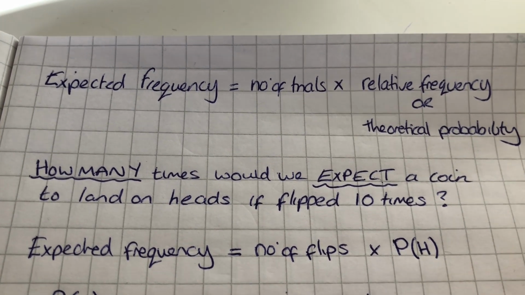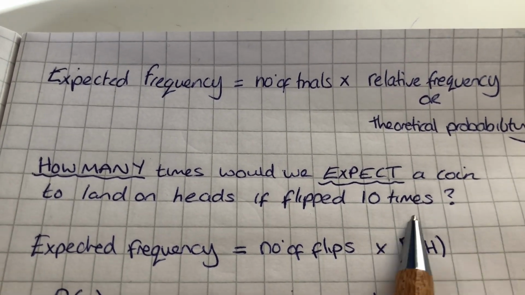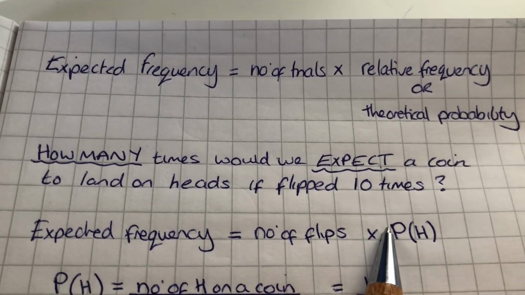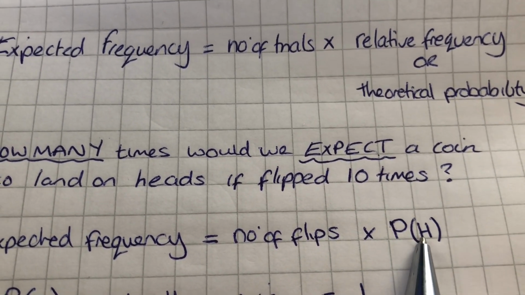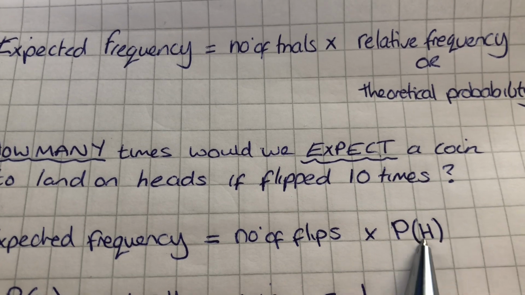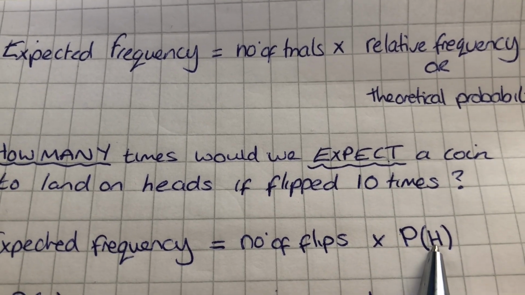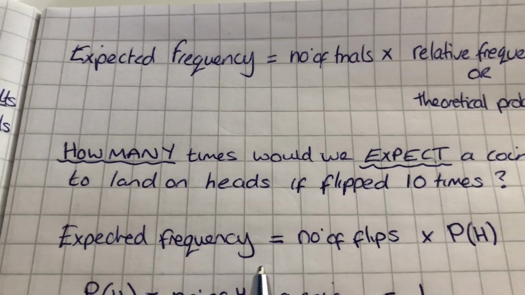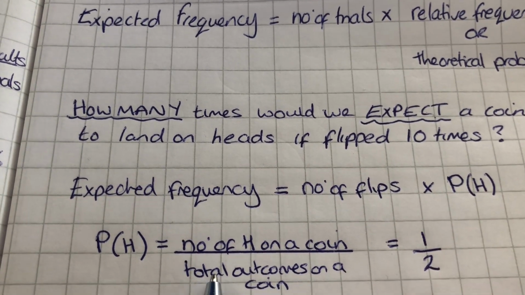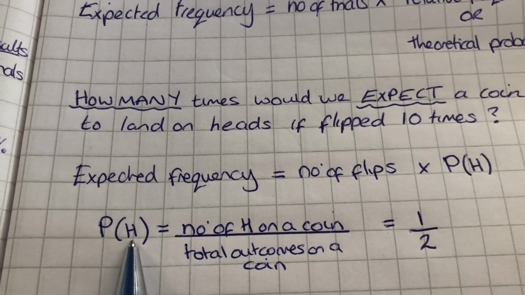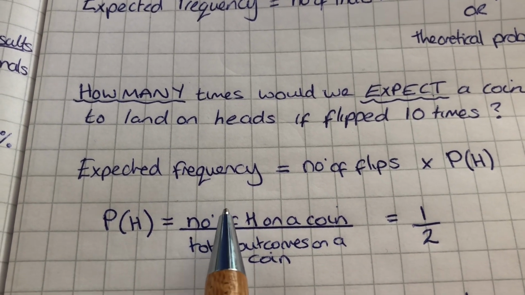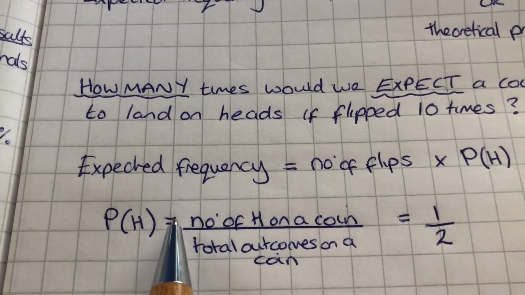So if you recall, that was notated in this format, a capital P for probability of, and then in a bracket we would put what we were finding the probability of, the event of getting a heads. And let's just remind ourselves how we calculate the probability of getting a heads, theoretical probability. It's how many are there of the desired outcome that we want?